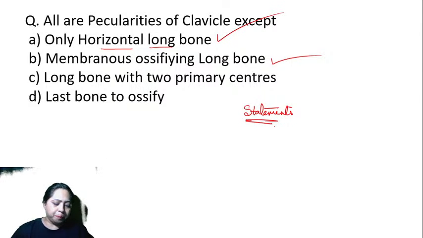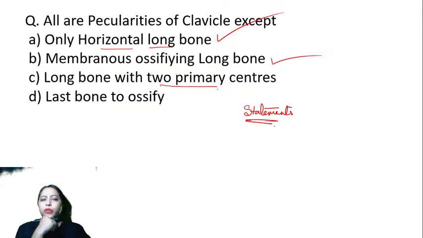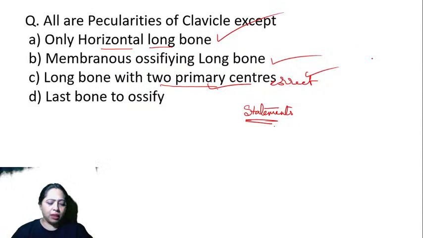Taiba says it is D, and SK says C. It has two primary centers. Is this not a correct one? Why is SK going wrong with many questions? Of late, three or four questions are not answered right. SK, can you answer why you're going wrong? It has two primary centers. That is also correct. It is the first bone to ossify.